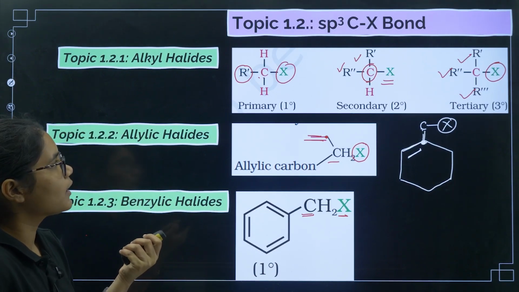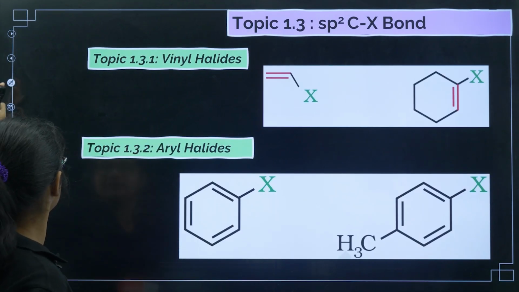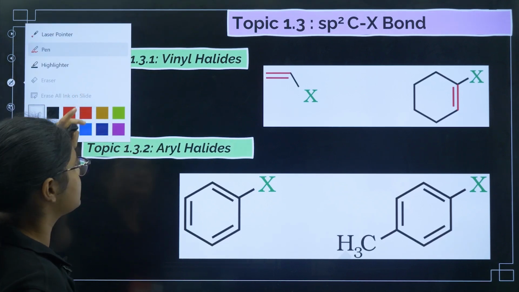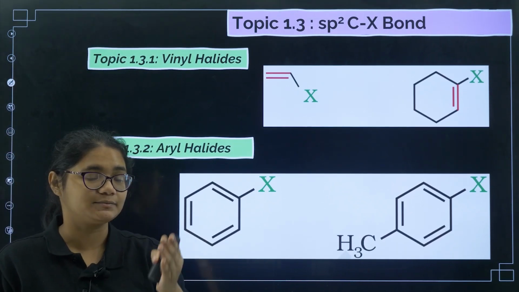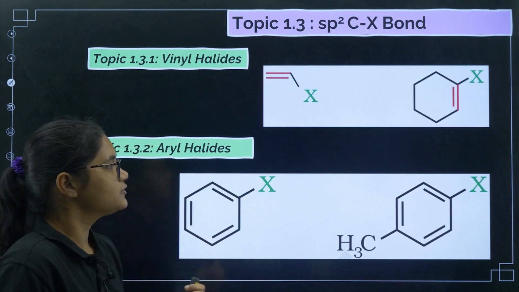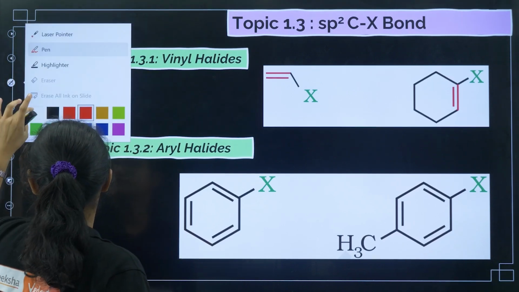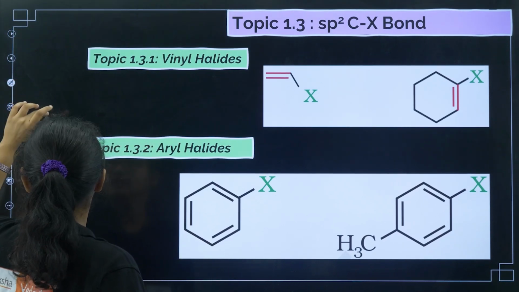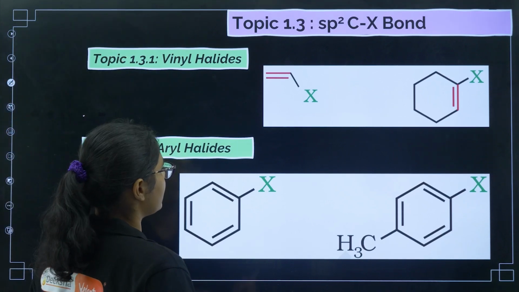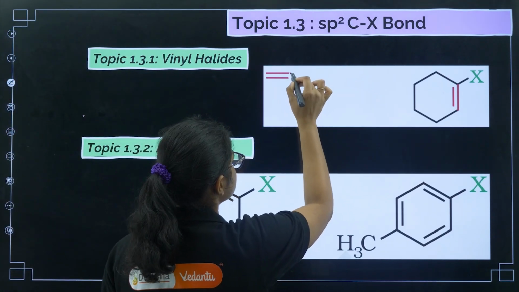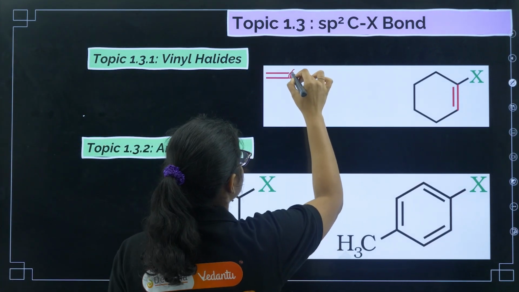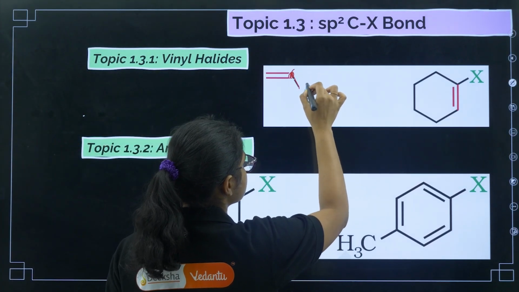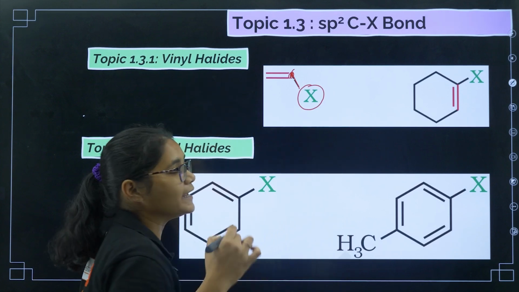Fine. Now coming to the second type of classification, that is sp2 and the C-X bond, meaning the carbon which contains the X should be an sp2 hybridized carbon. Now here there is vinylic halides. This carbon is sp2 and directly contains the X, so we call it vinylic halides.